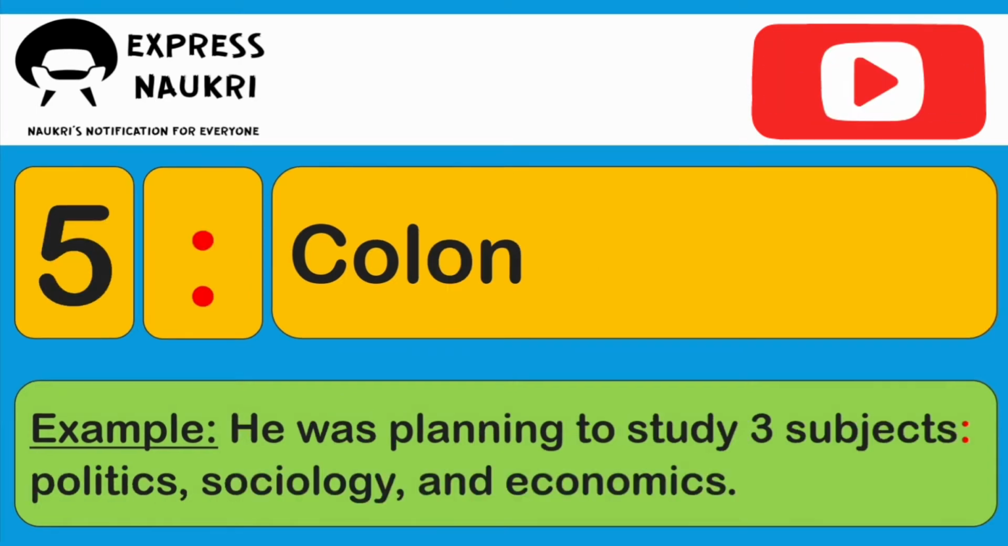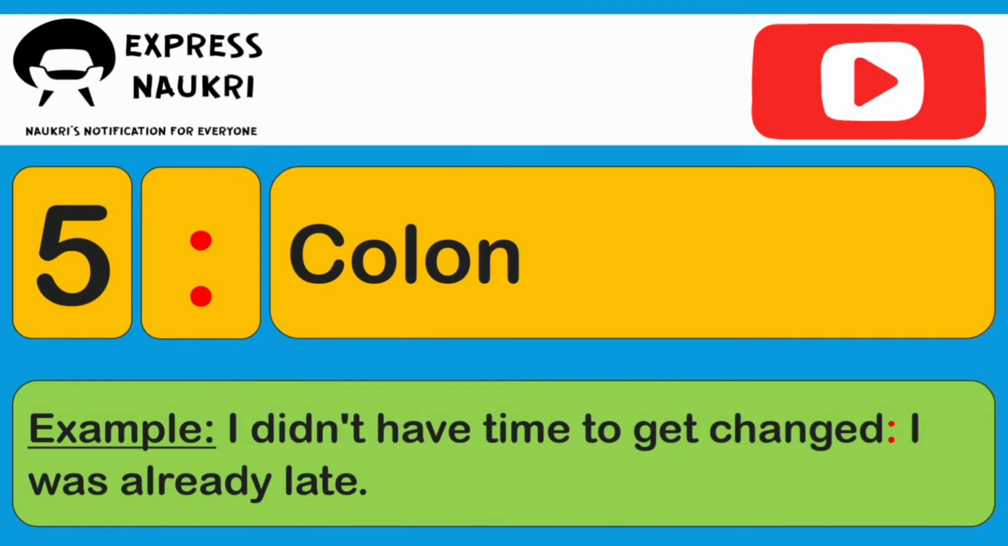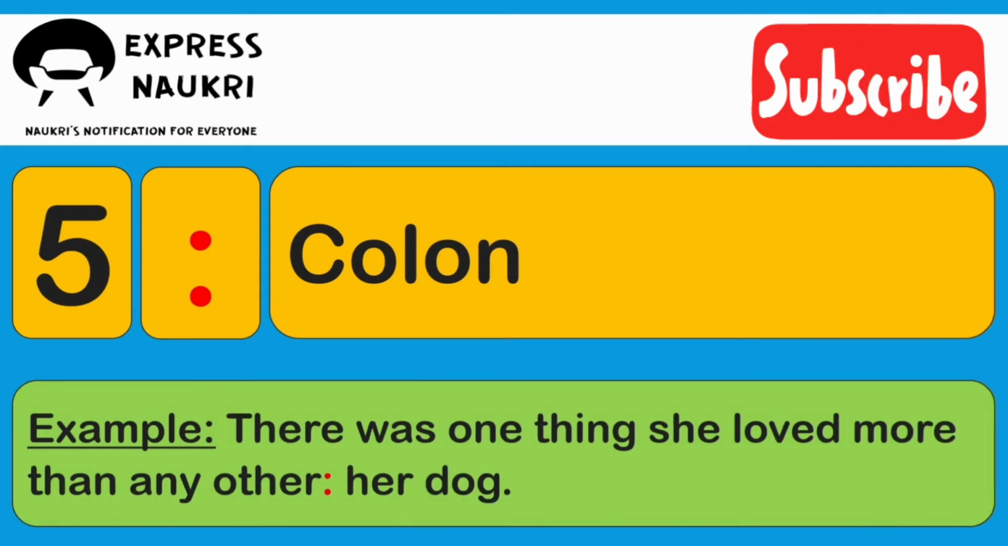Fifth is colon. A colon has three main uses. The first is after a word introducing a quotation, an explanation, an example, or a series. The second is between independent clauses when the second explains the first, similar to a semicolon. The third use of a colon is for emphasis.